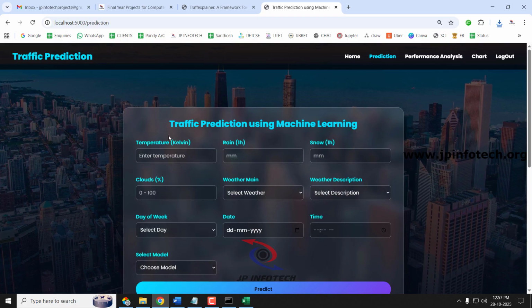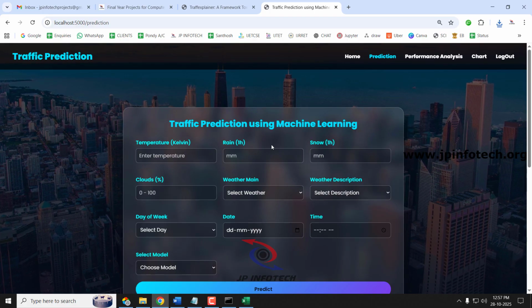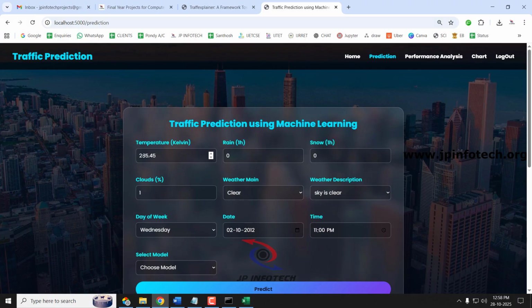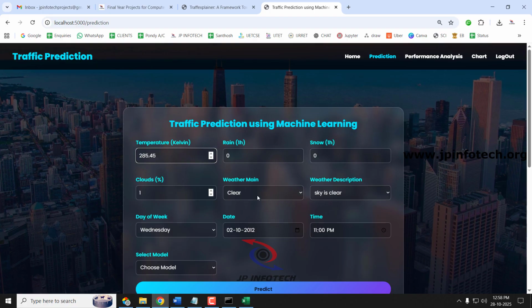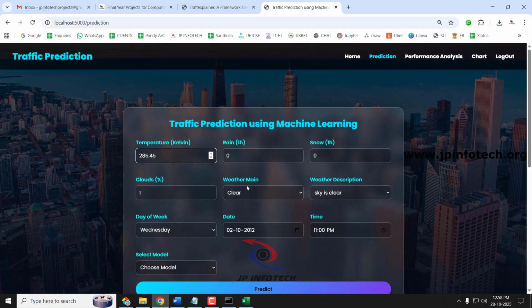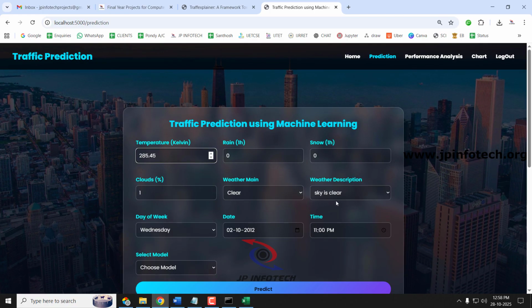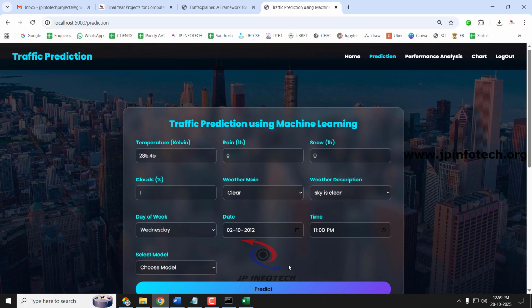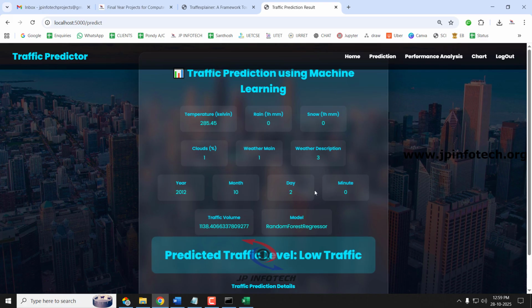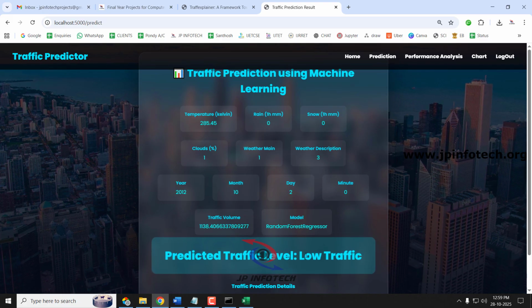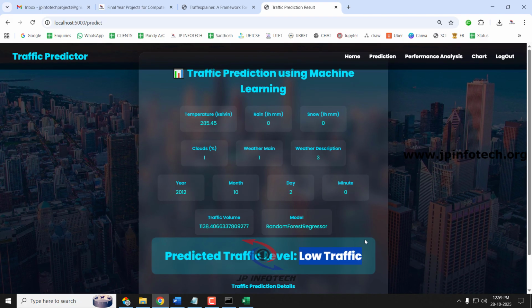So now let me enter the temperature in Kelvin in the 10-minute format as 285.45, rain as 0, snow as 0, clouds 1%, weather as clear, weather description sky is clear, day of the week Wednesday, date 2/10/2012, time 11 p.m., and let me select the model as random forest regressor and click the predict button. So now you can see the predicted traffic volume, and the predicted result is low traffic.